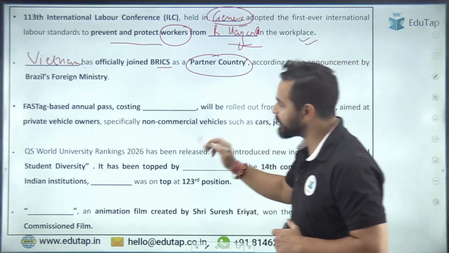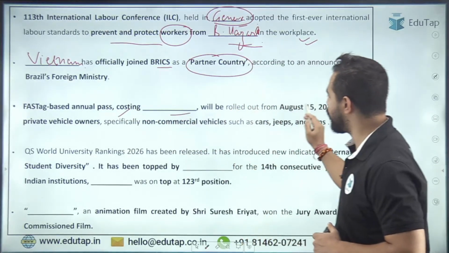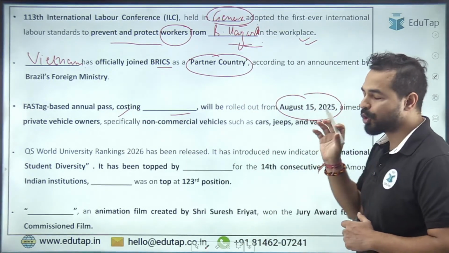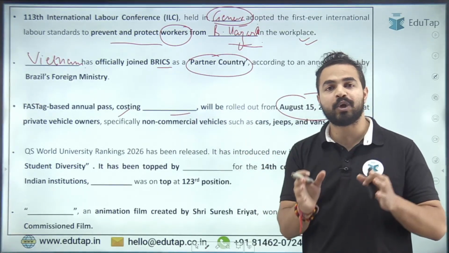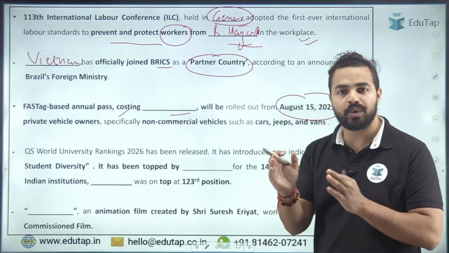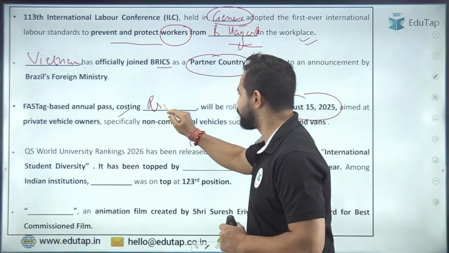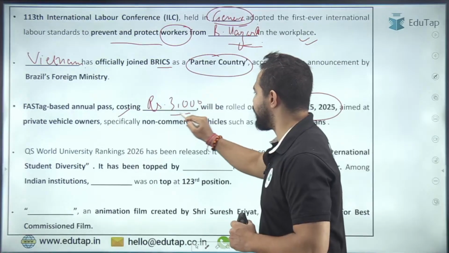Moving ahead, the FASTag based annual pass will be rolled out from August 15, 2025. So what exactly is the cost of the FASTag annual pass? Earlier it was rupees 10,000 and now it has been brought down to rupees 3,000. That is the right answer.